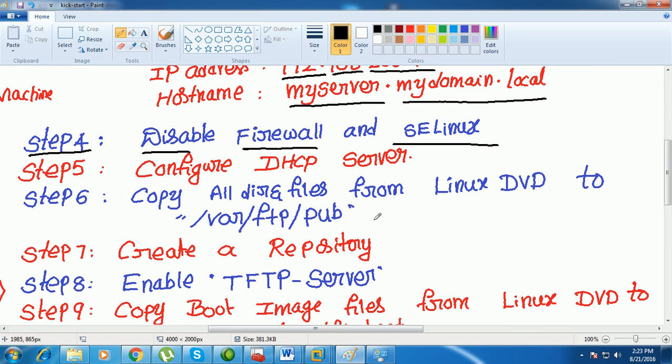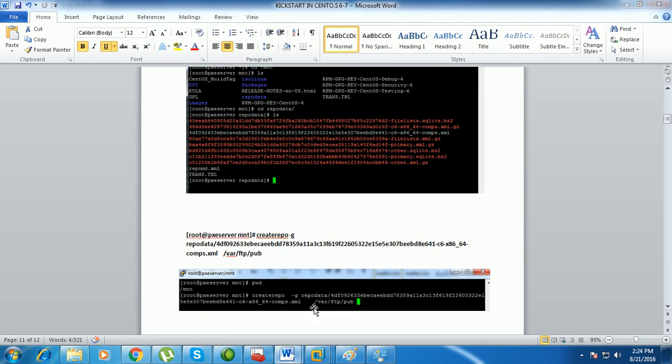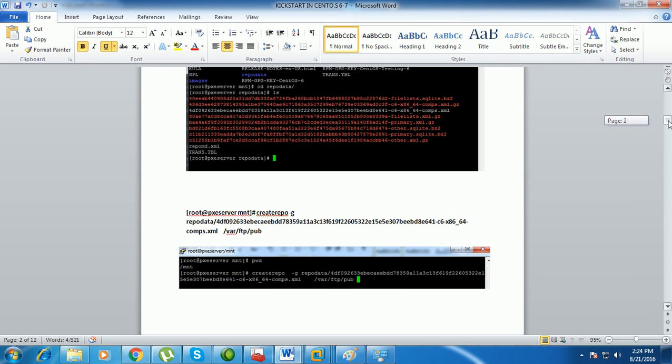So we have seen up to step 4, and step 5 is you need to configure the DHCP server. So why do you require the DHCP server now? Because the client machine is a bare metal machine, so it requires an IP address to connect to the server. So the DHCP server is going to supply the IP address to the client machines, the bare metal machines. So how to configure the DHCP server? Given this, some of the steps are there.